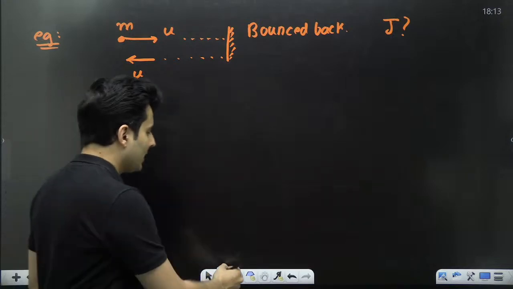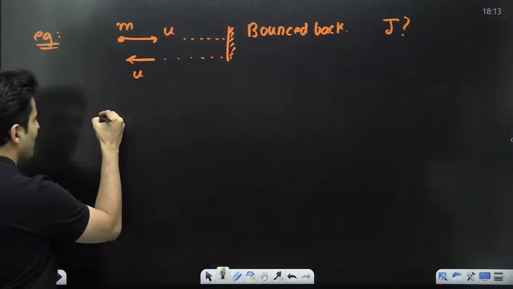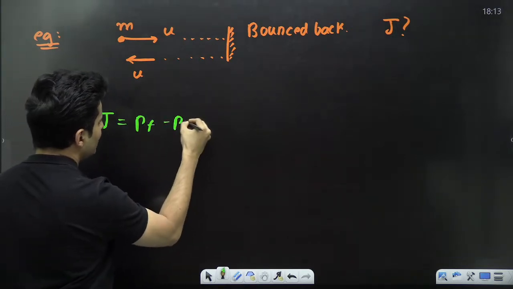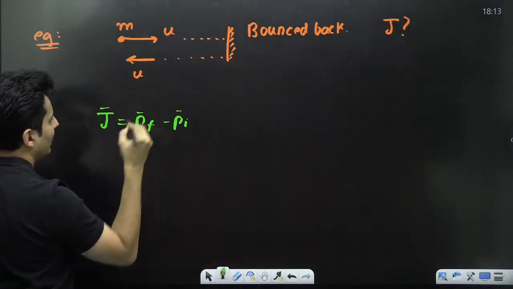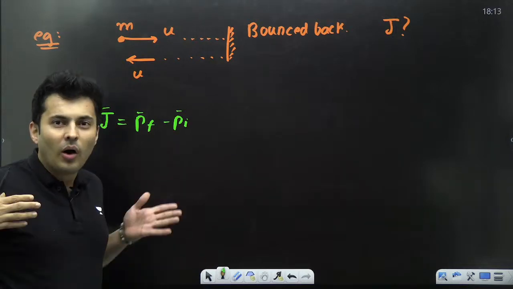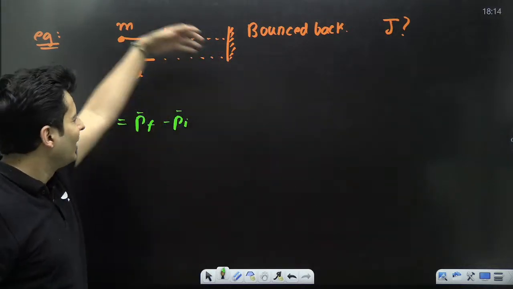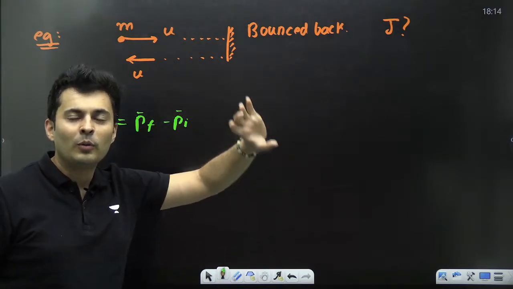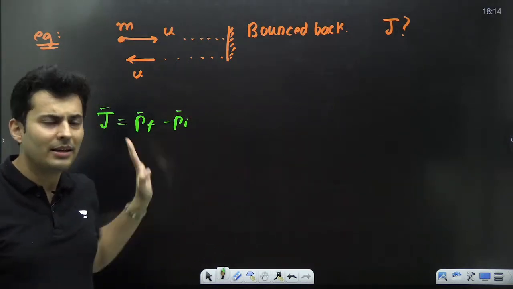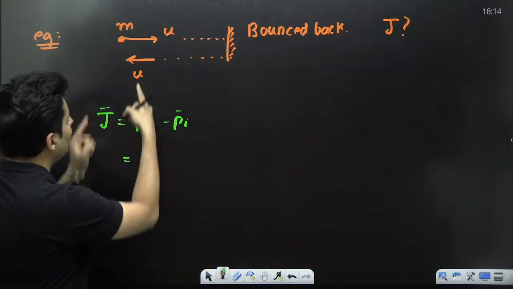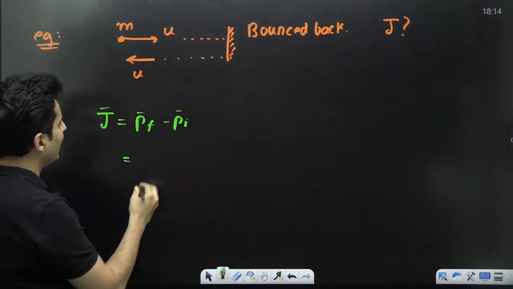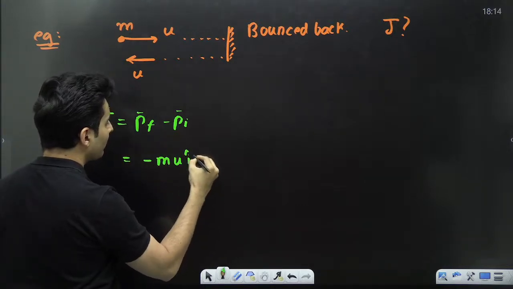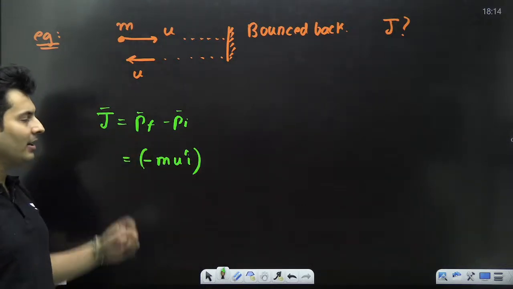What do you think is the answer for this particular question? What will you do? Again, use the definition. Our impulse is final minus initial momentum. Now, all the things are in one dimension. So instead of using the triangle law and all of that, I think I can just do with plus and minus signs. It will be enough. So the final momentum, if you notice, is to the left side, so I can put it as minus mu i cap. That is the final momentum.